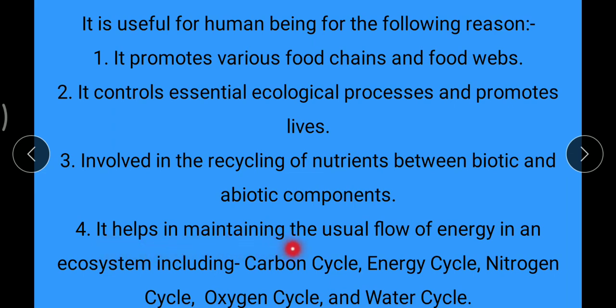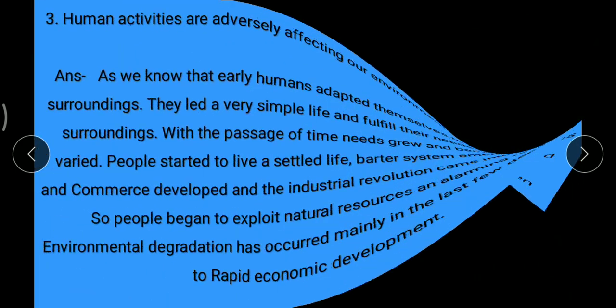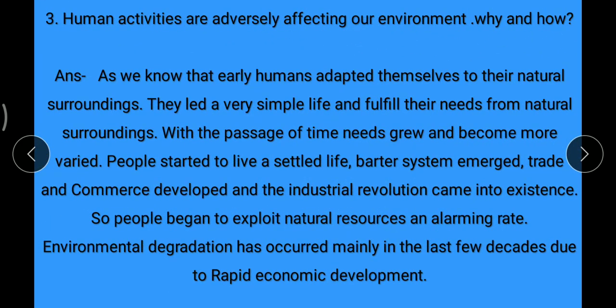It helps in maintaining the usual flow of energy in an ecosystem, including carbon cycle, energy cycle, nitrogen cycle, oxygen cycle, and water cycle. Okay, next question is how human activities are adversely affecting our environment, why and how.